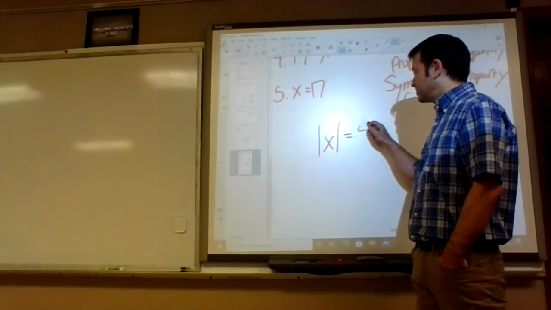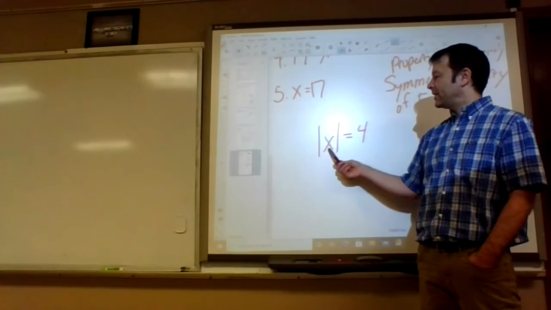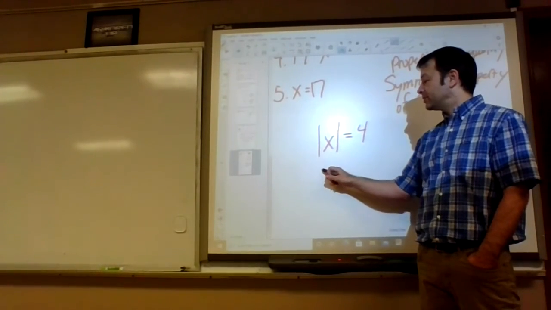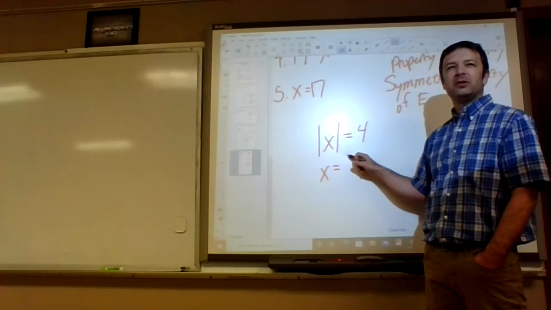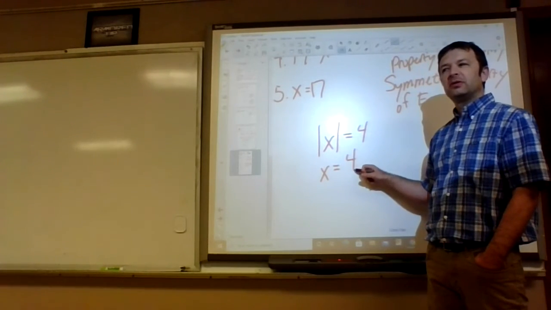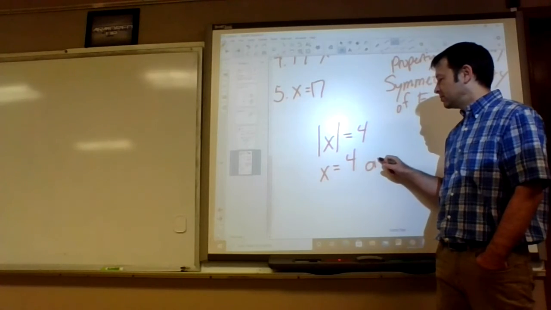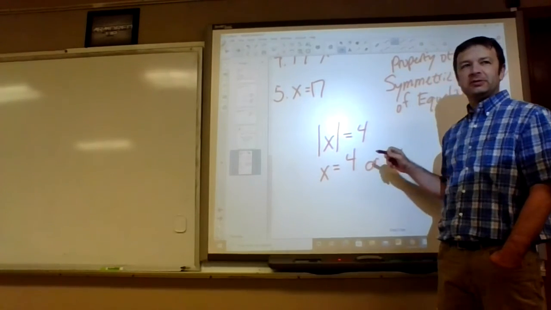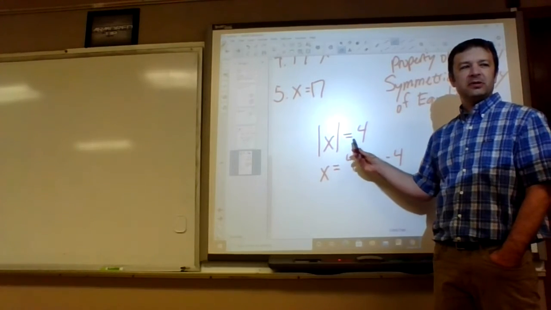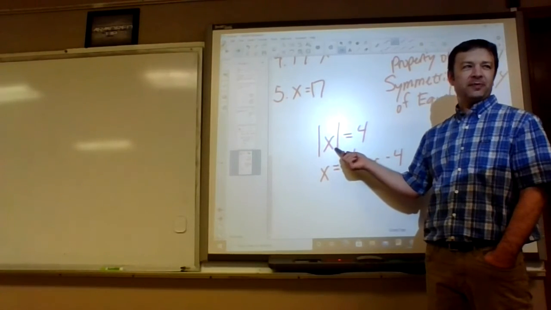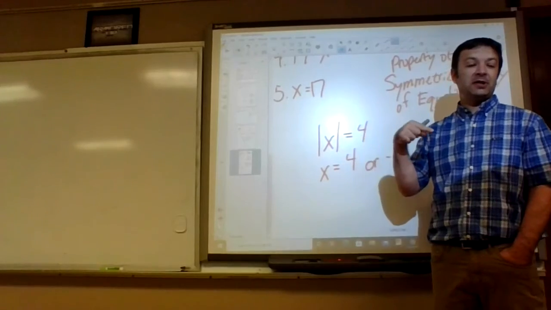On the second to last line, it has: if the absolute value of x equals 4, then what do we know? X equals 4, or it could equal negative 4, right? And how do we know that's true? Because that's what absolute value means. So it's the definition of absolute value.